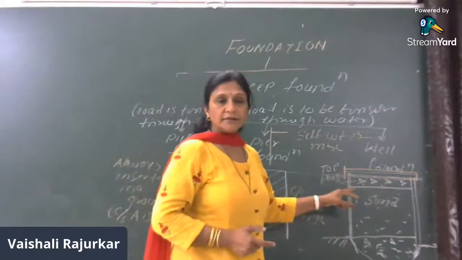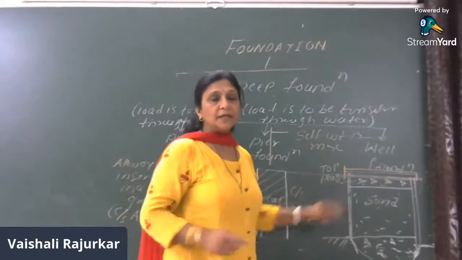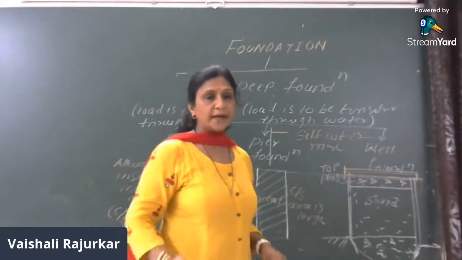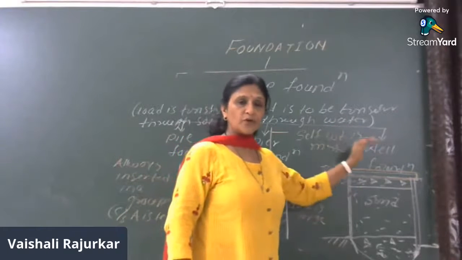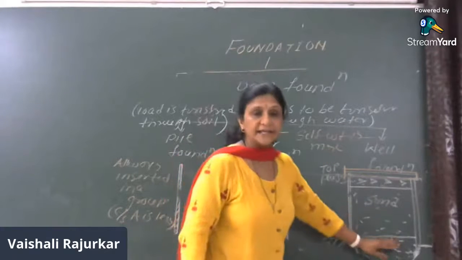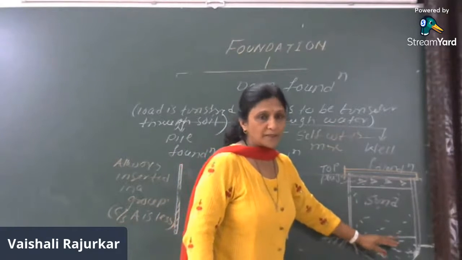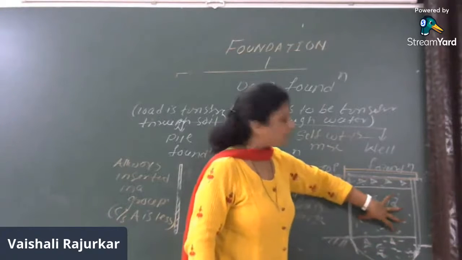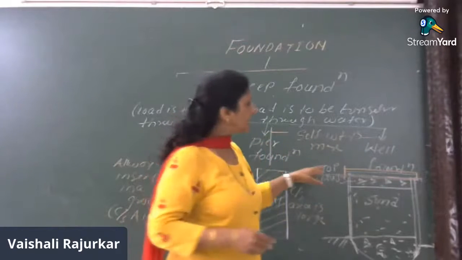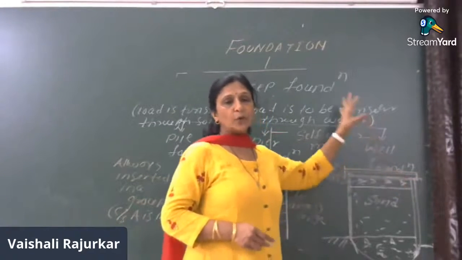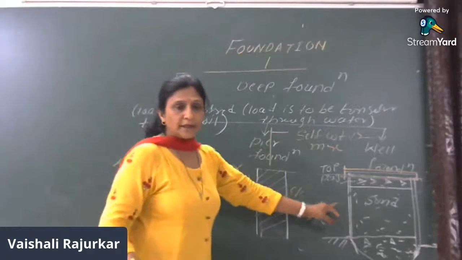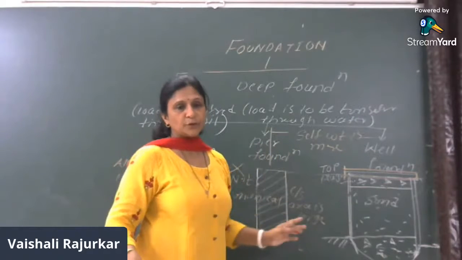Further, we will go for the well foundation, where the open thin wall well is constructed over the casting yard, transported over the required position, and sunk up to a certain depth. Then the concreting is made at the bottom just to plug the bottom surface, then the sand is filled into this, and further again it is filled with the concrete at the top. And then the pile cap is placed, above that the loading is made. So this is economical as well as provides more stability to the structure.